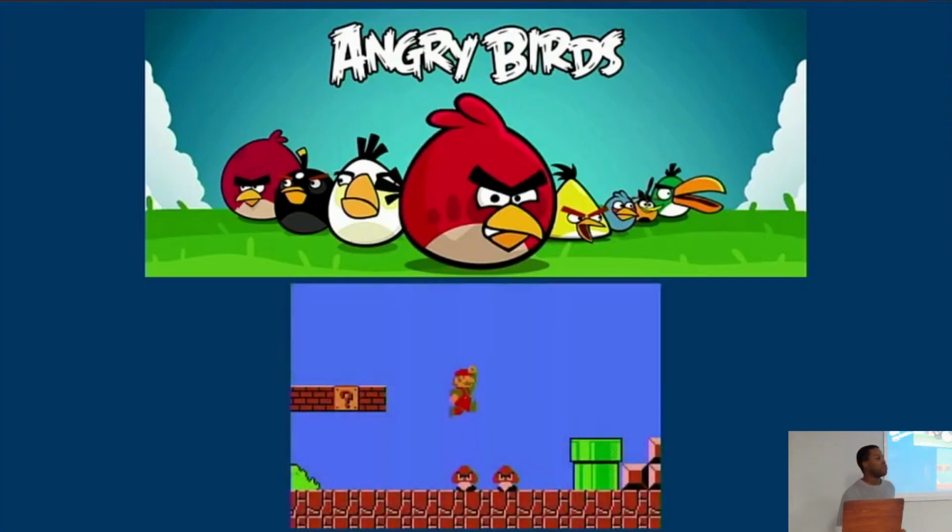And the next game was not originally made in JavaScript, but I went to a presentation earlier this month where the presenter explained how he was able to recreate Super Mario Brothers using JavaScript. So this goes to show you that you can still create some really cool games in JavaScript.